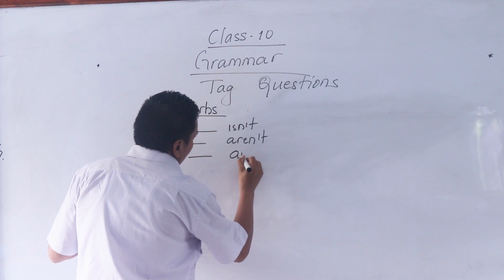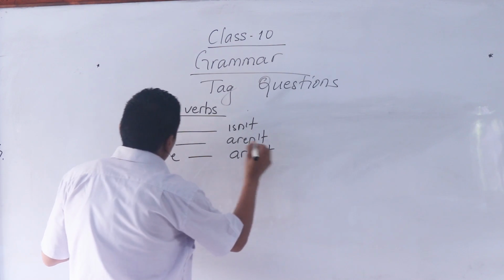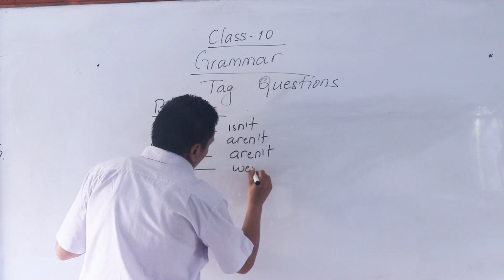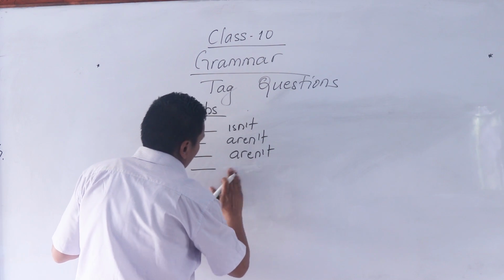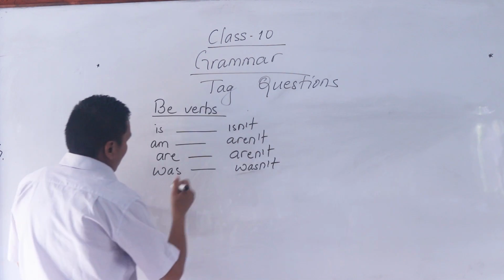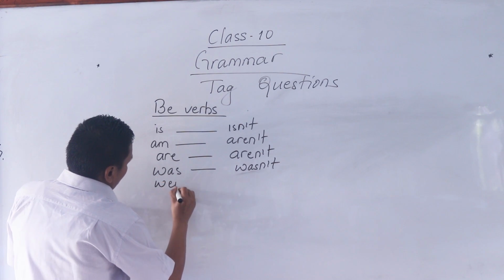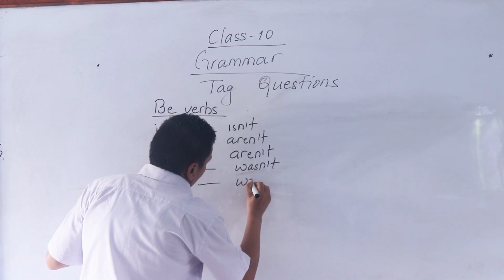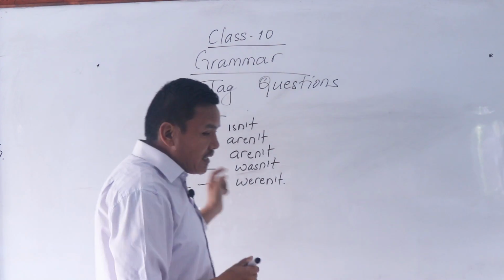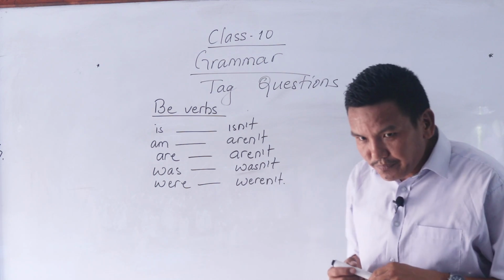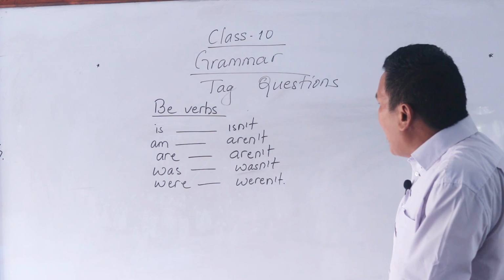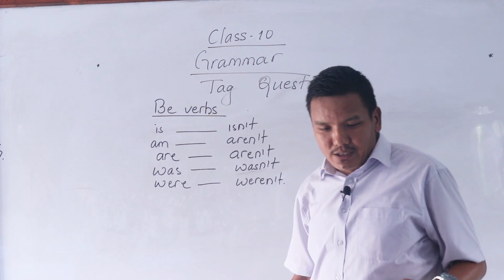For are, aren't. Was, wasn't. Were, weren't. These are the contractions of the auxiliary verbs. Is, isn't, am, aren't, are, aren't, was, wasn't, were, weren't.